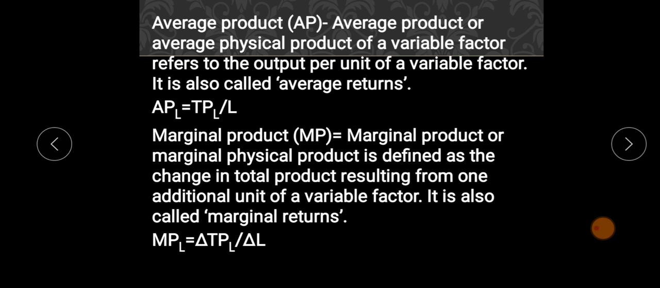That is why marginal product is given by the formula MPL equals the change in total product divided by the change in labor. Simply, it means the change in the total output because of the change in the number of workers. That is what is known as marginal product.